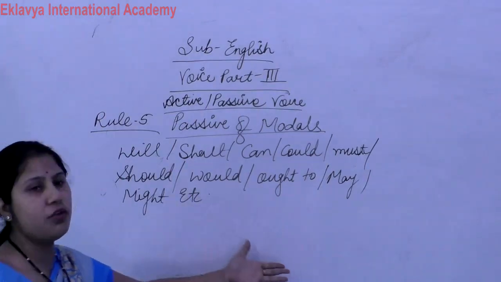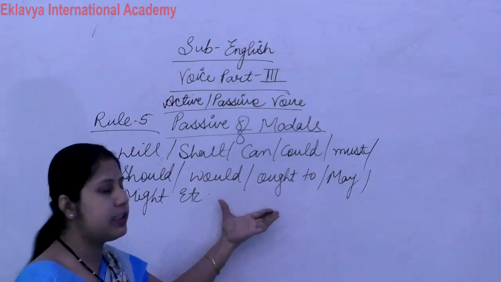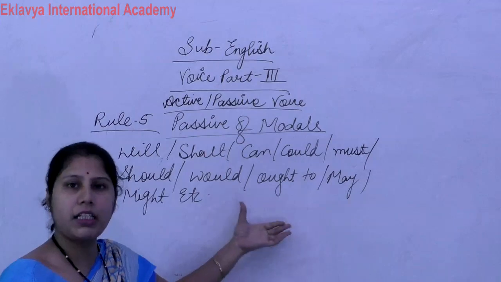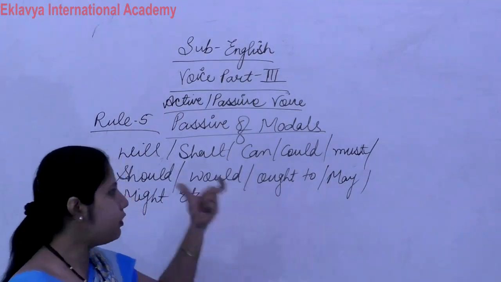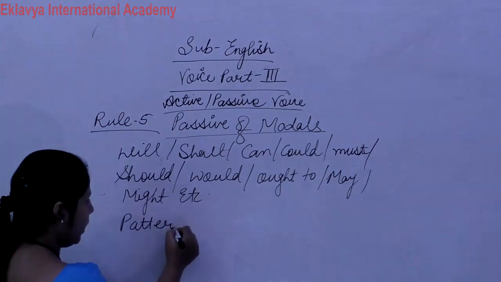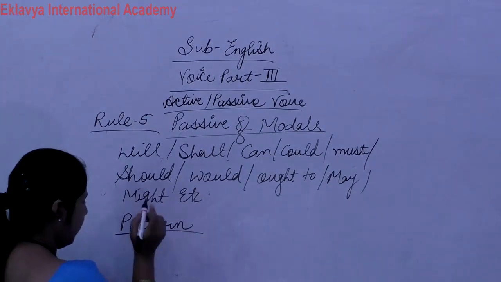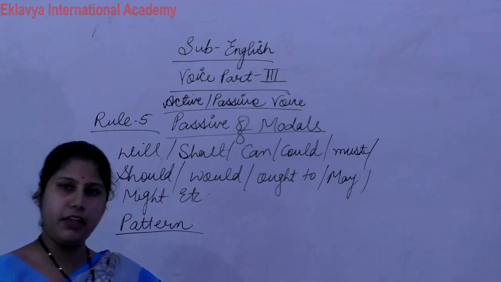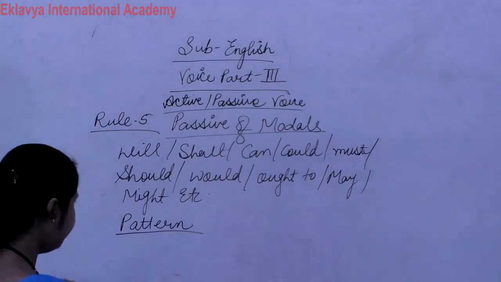how do you change active into passive in the case of modals? For that you write down the pattern, that is, the structure. First of all, write down how we change active into passive voice. Clear?